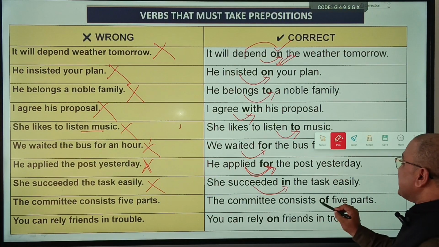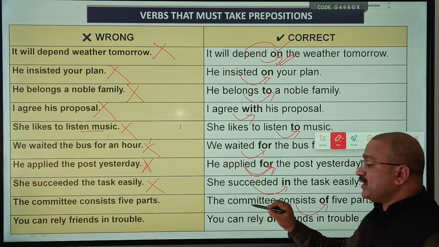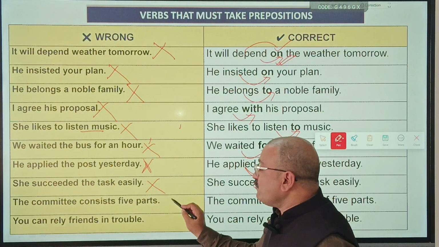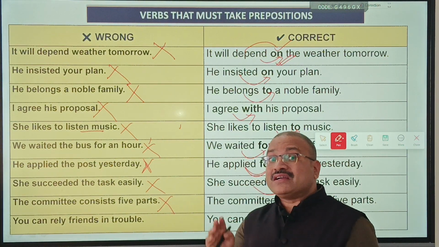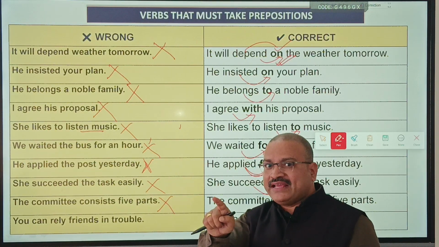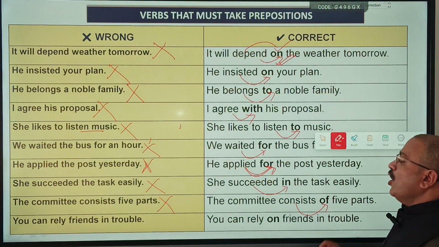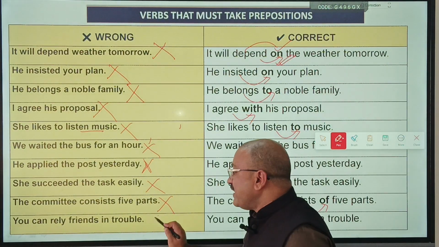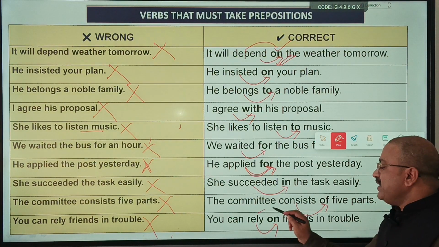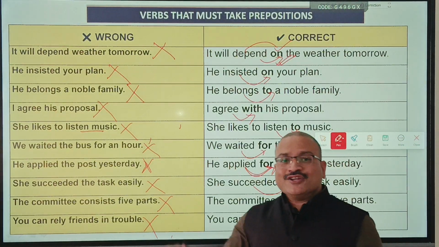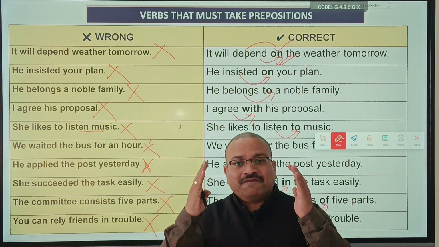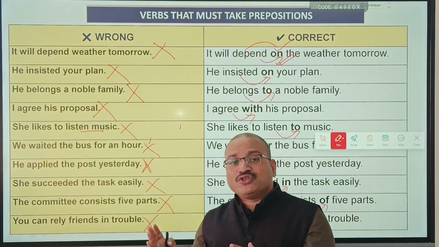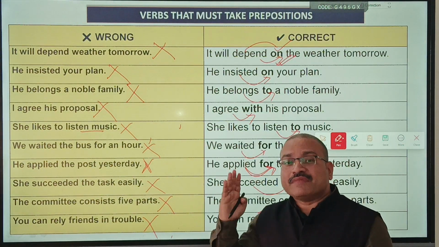And the committee consists of. Remember, this is very important, it has been asked many times in exams. The committee consists of 5 parts. Comprises of is wrong. Comprise, but here consist will always take of. You can rely on. Rely will always take on. You can rely friends in trouble. Wrong. Rely, whenever it comes, will come with on. So these are the verbs that will take prepositions after them. Without prepositions, these verbs will become an error.